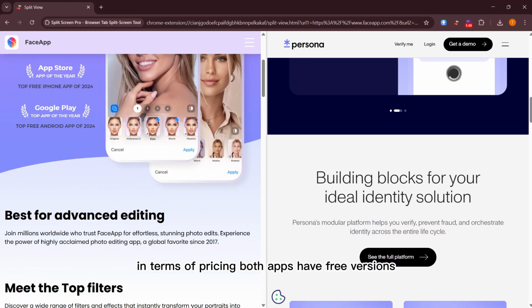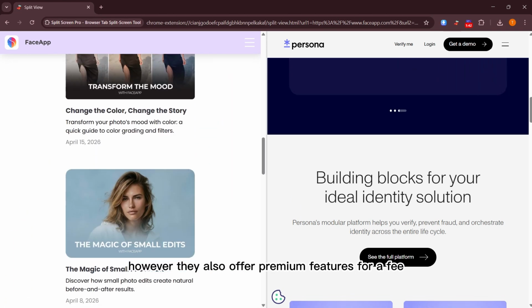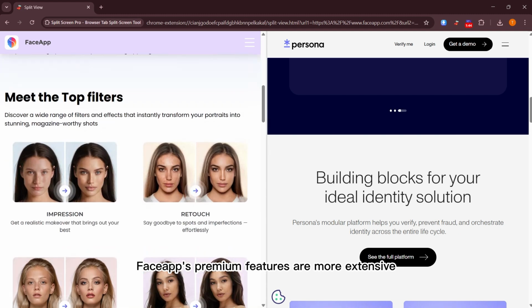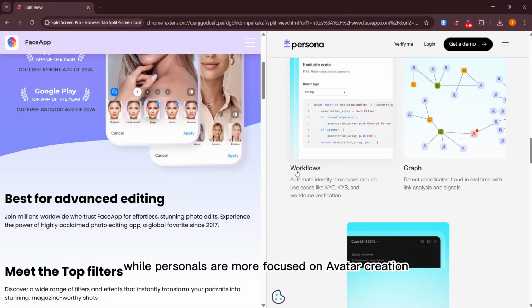In terms of pricing, both apps have free versions. However, they also offer premium features for a fee. FaceApp's premium features are more extensive, while Persona's are more focused on avatar creation.